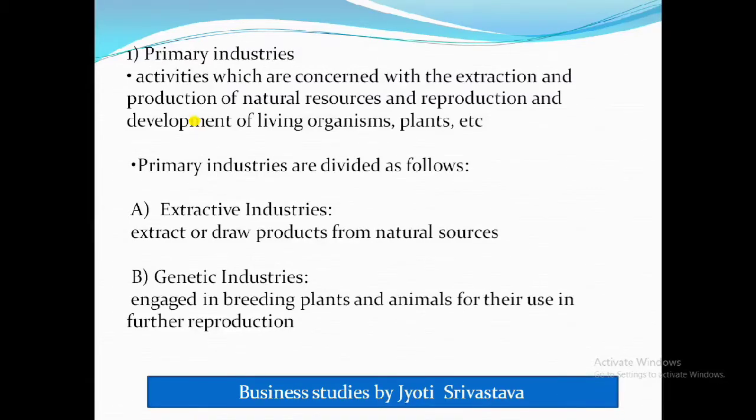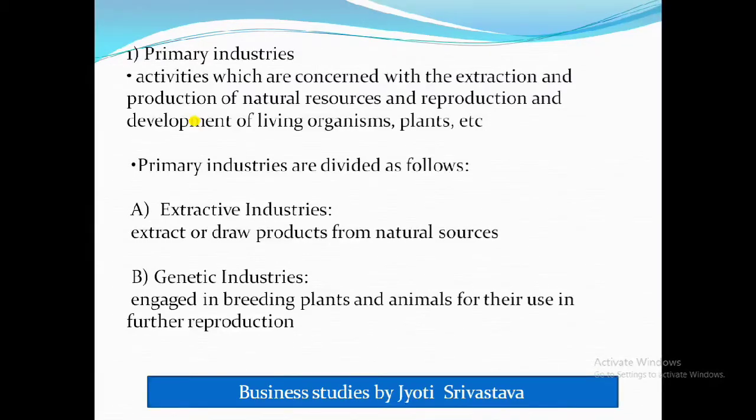There iron ore is used, and with the help of iron ore, steel is manufactured. So in extractive industry, either the things are consumed or they are used for the next step.